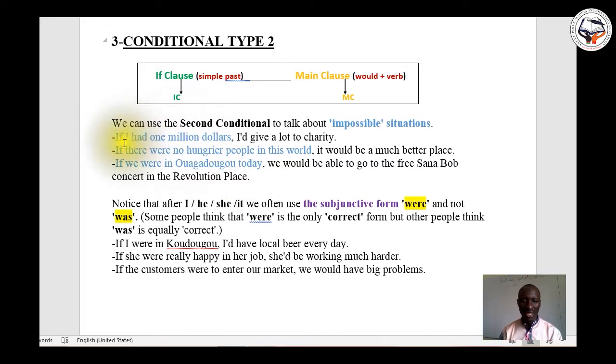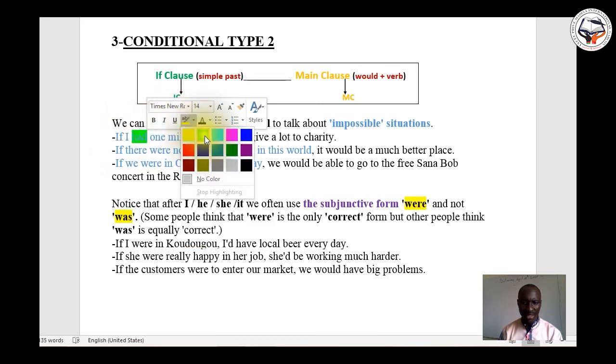The if clause here I have written in blue. You see, if I had $1 million, if there were no angry people in this world, if we were in Ouagadougou today, all these are if clauses in the simple past. Look here, our verb is in the simple past.